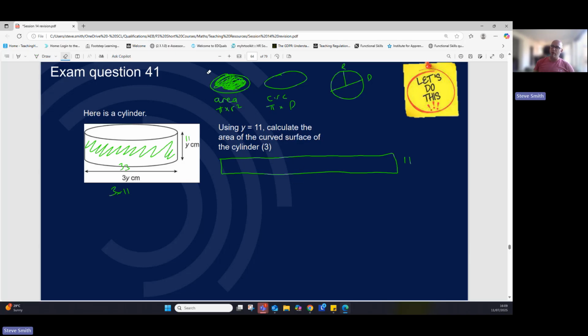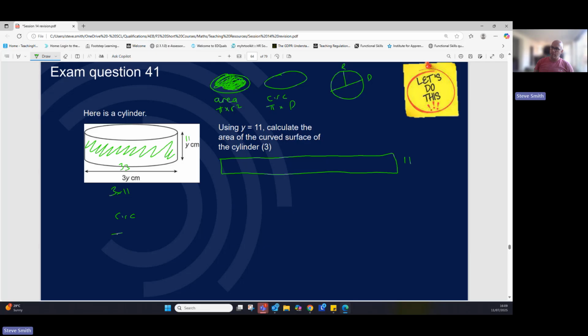It's the circumference of the circle. That will be the whole distance around here, and therefore the wrapper that wraps around. So we must do it in 2 steps. We need to work out the circumference first. And once we've got the circumference, we can then times it by the 11. So let's work out the circumference.